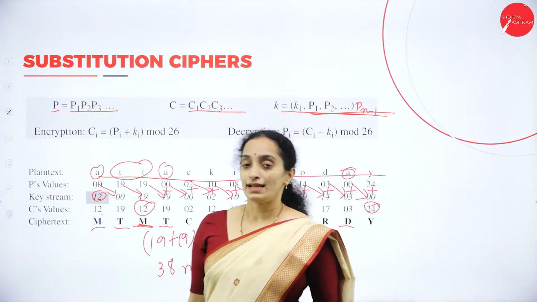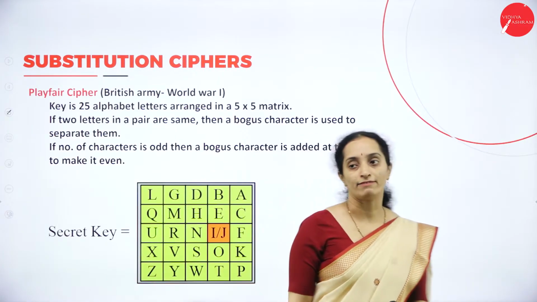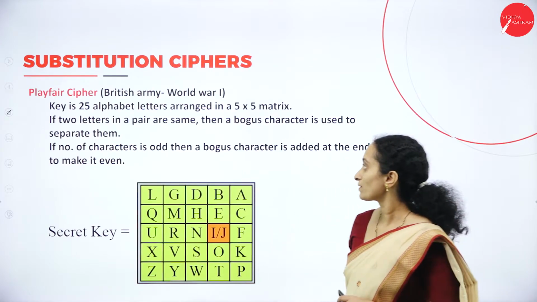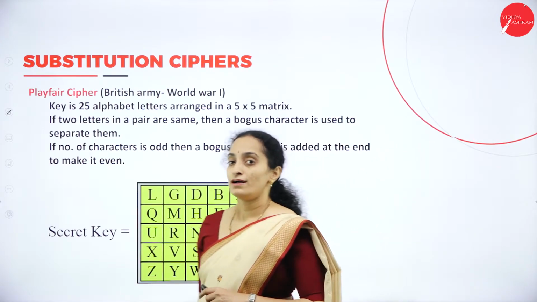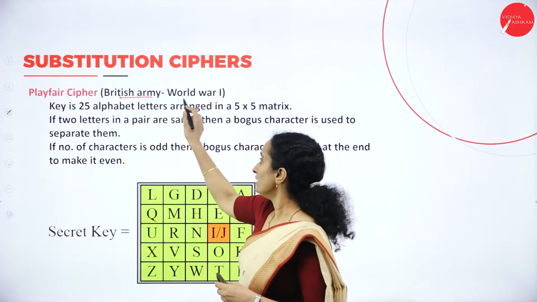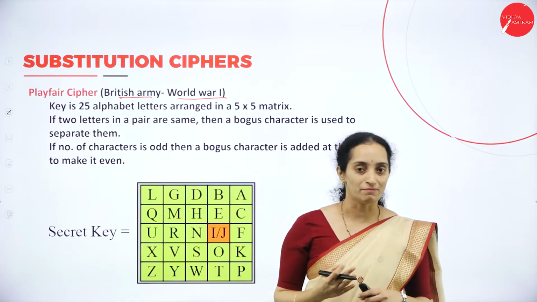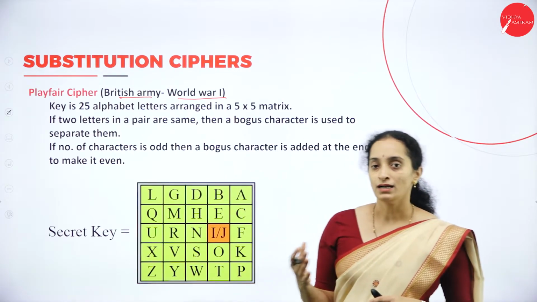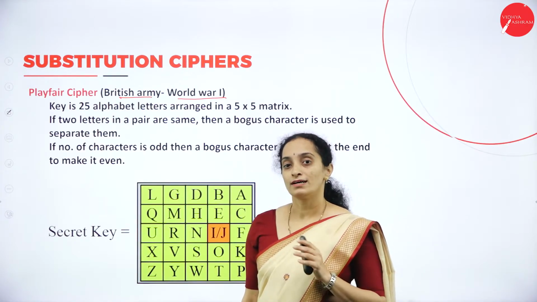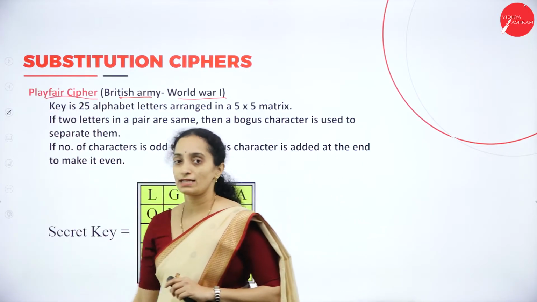The next method of polyalphabetic cipher that is available is the Playfair cipher, which was used by the British Army during World War I to send messages to their officers or somebody else who are not adversaries. So this is called the Playfair cipher.